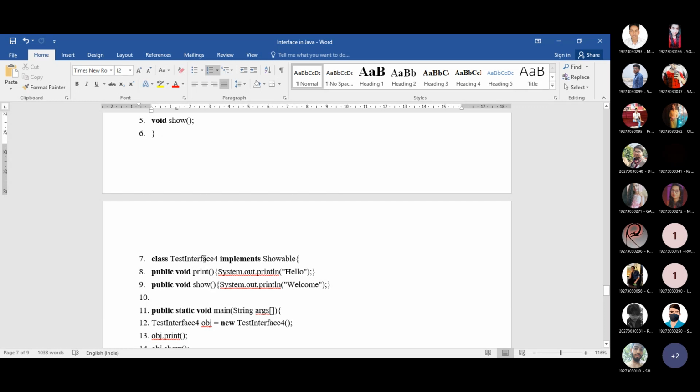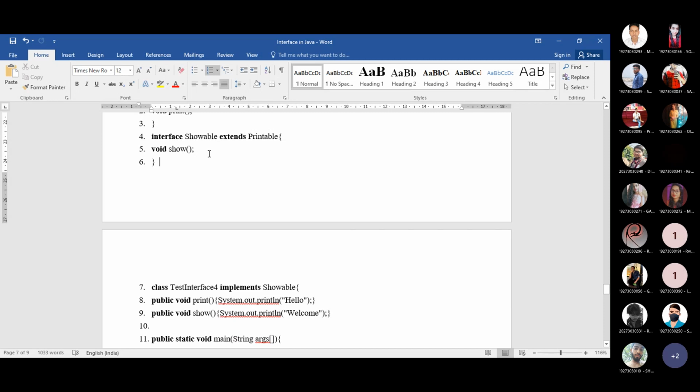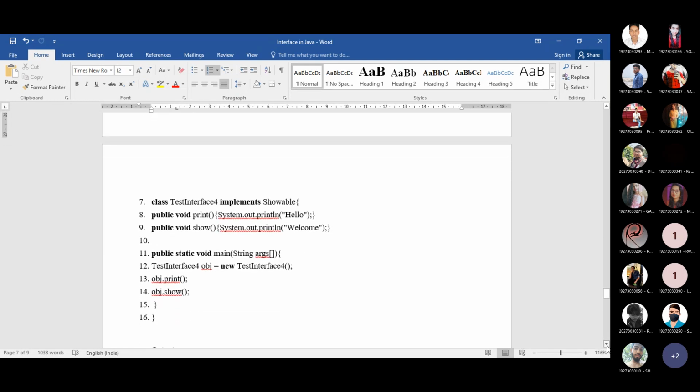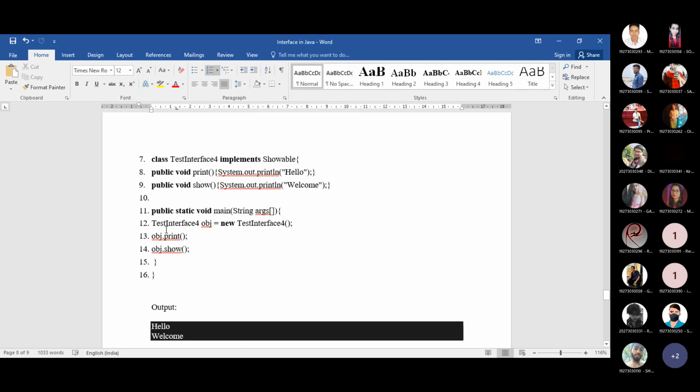Look at this here: the class only implements Showable, and Showable contains only one method, that is show. But in spite of that, since Showable extends Printable, it is the responsibility of the child class to implement both methods, print as well as show. This is the point, and that's why I am showing you this example. The remaining part is the same as the previous one: within the main method, you create the object of this class and then call the methods.